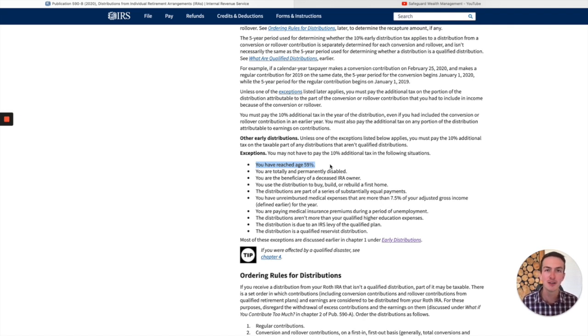So hopefully this cleared things up. Again, we receive a lot of questions on these conversion rules. They get complex because there are 3 different 5-year rules. So in terms of the 5-year conversion rule, if you're over 59 and a half, you have that exception.